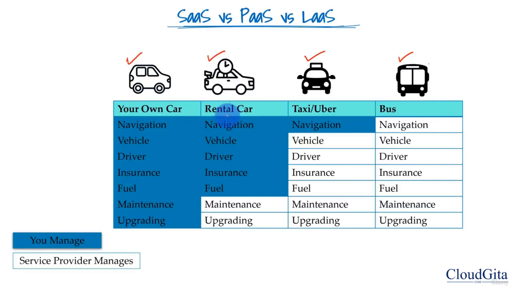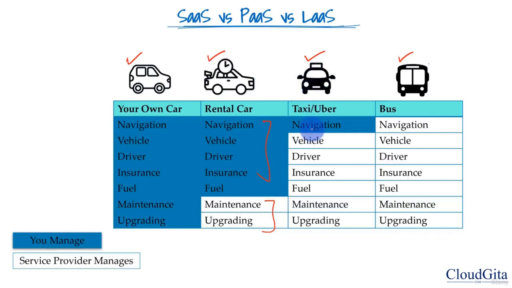When we talk about the rental car, most of the things are still managed by us. We have to drive that car. We have to make sure that we have insurance while driving that car. We have to think about the fuel. We have to think about navigation, where exactly we have to go. But at the same time, this car is not owned by us. This car is owned by some other company. They think about the maintenance. They think about if they need to upgrade that. We don't do that on their behalf, right? So it's a shared responsibility. We share something and they share something.